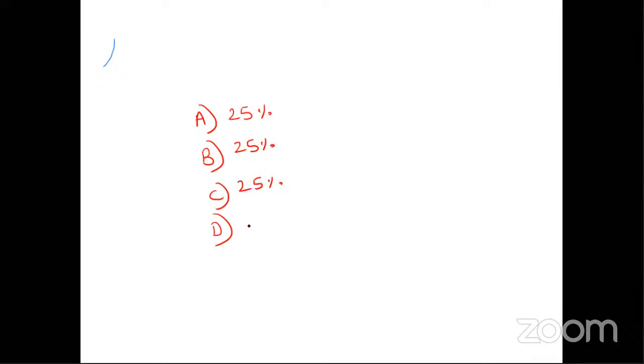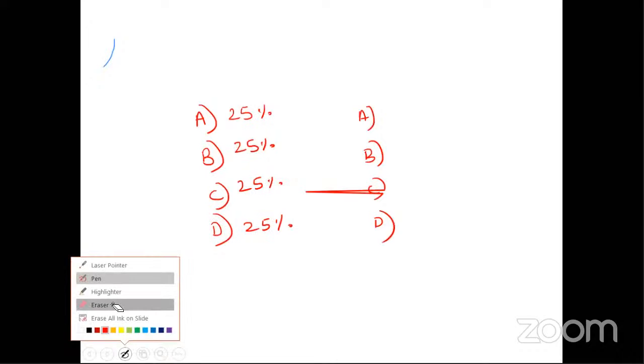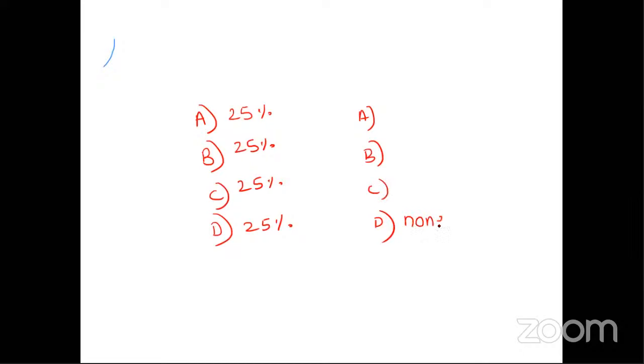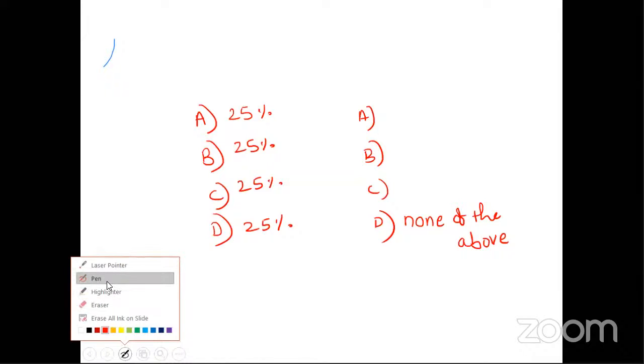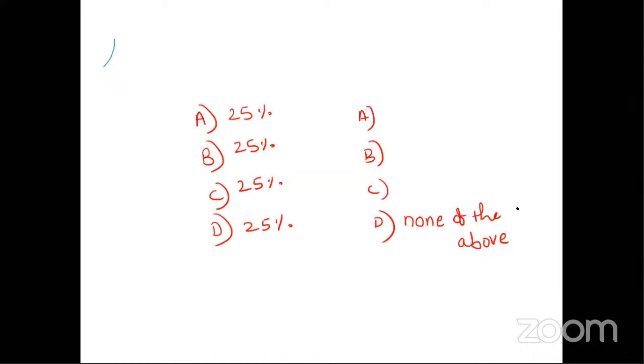But if we have none of the above in any option, let's say option number D is none of the above, so the chance of this particular option to be correct is only 21%. Individual chances of each and every option is 25%. 25% chance is that option A can be correct, 25% chance is that option B is correct, and so on.